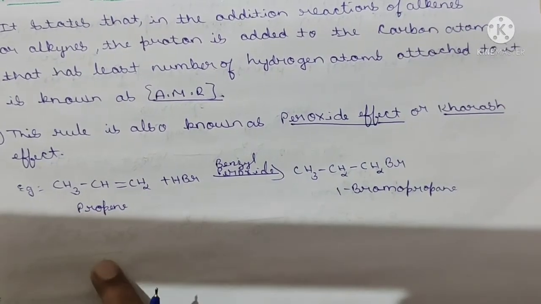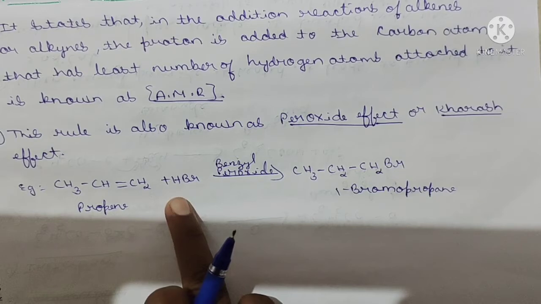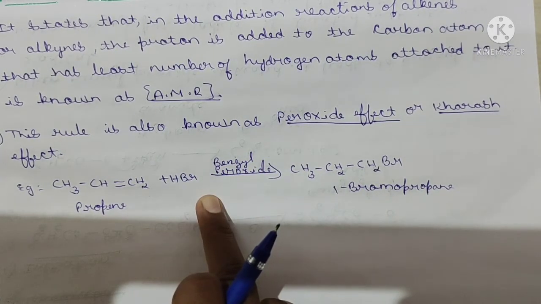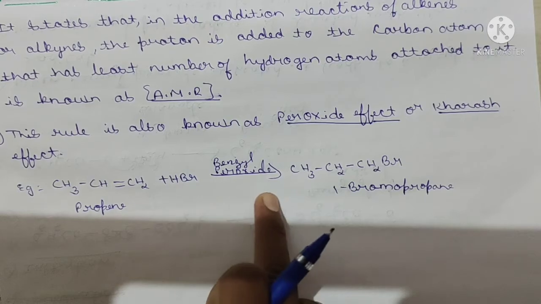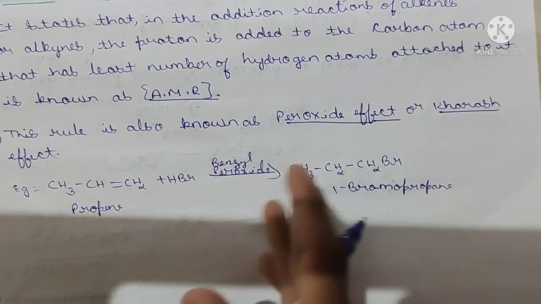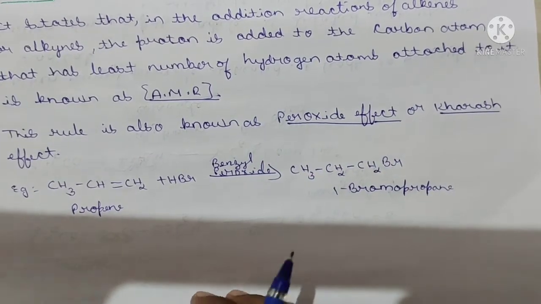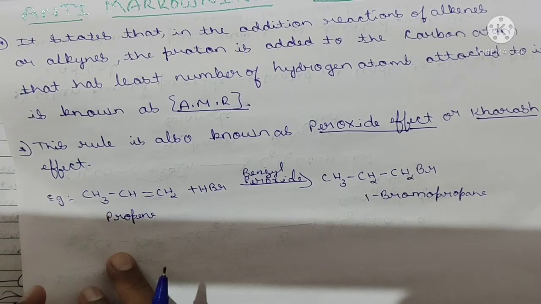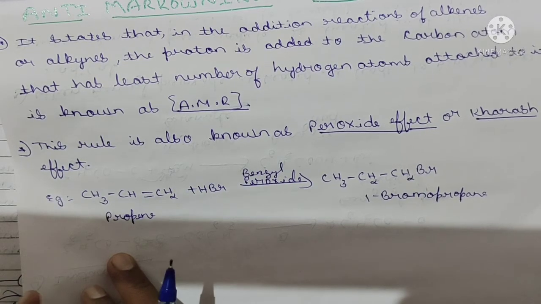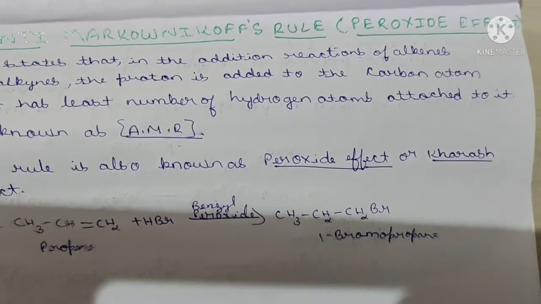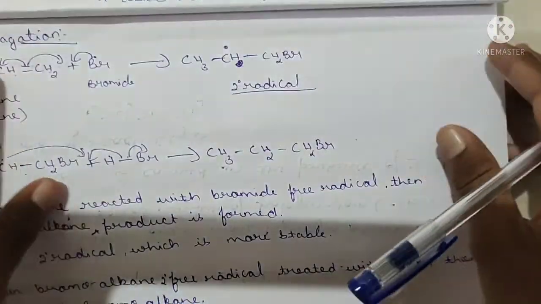Then your example: propene made to react with HBr in the presence of benzoyl peroxide. Why is it also known as the peroxide effect? Because of the presence of the reagent benzoyl peroxide. There will be formation of 1-bromopropane. Instead of propene, you can take propyne, P-R-O-P-Y-N-E, not A-N-E, so alkene or alkyne.